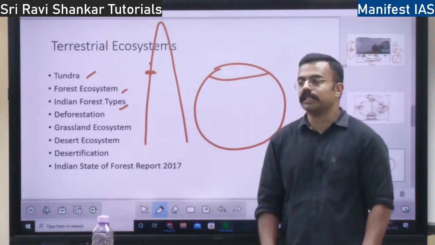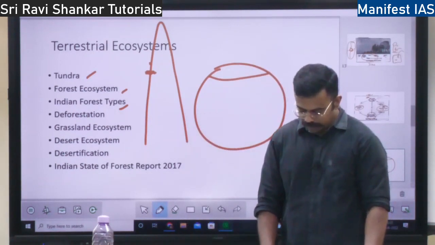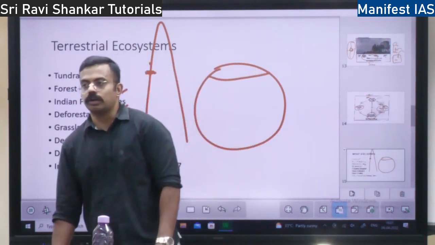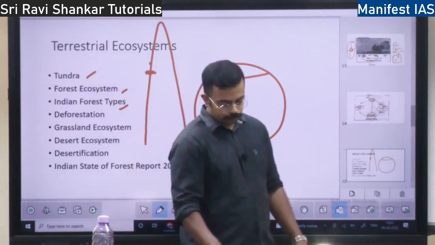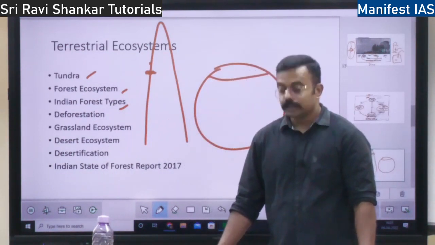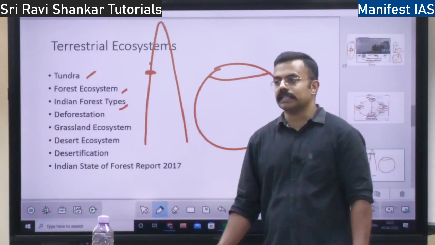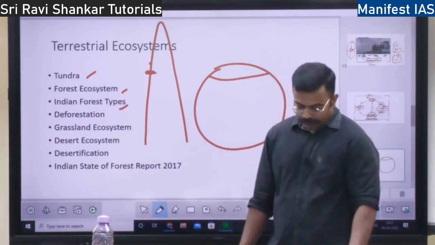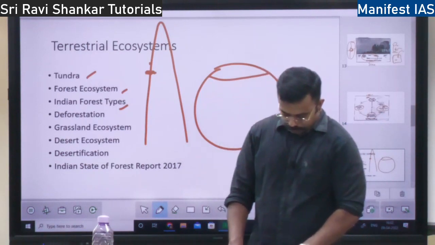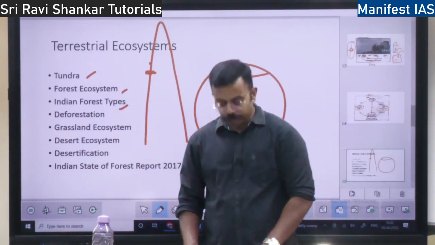This you will find in North India, Madhya Pradesh, all those regions. Then you have tropical thorn forest. You will find this in the Gujarat, Maharashtra region, right? Then you have tropical dry evergreen forest, subtropical broad-leaved forest, subtropical pine forest.